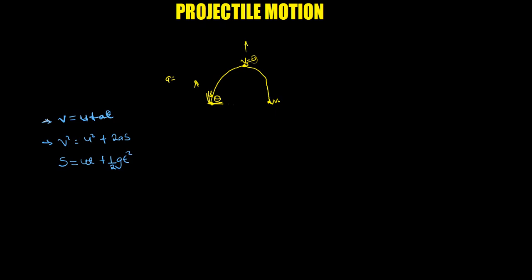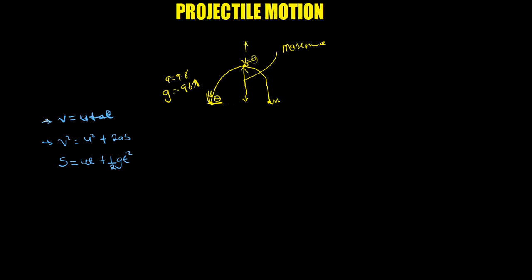We have been using 9.8, so once it is going up, gravity will be negative 9.8 like that. Then the height which we can measure from that peak is what we call the maximum height.